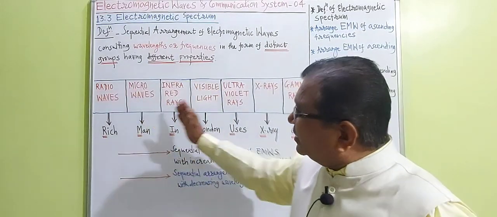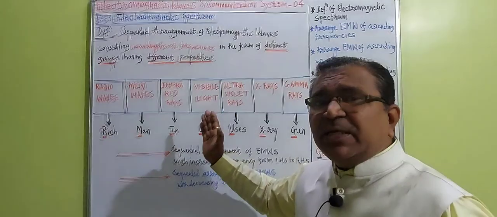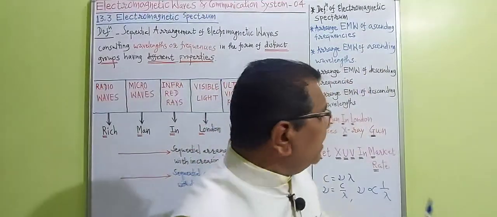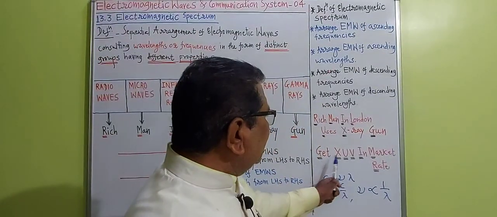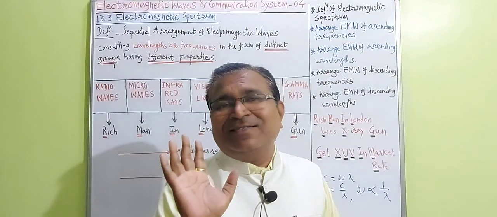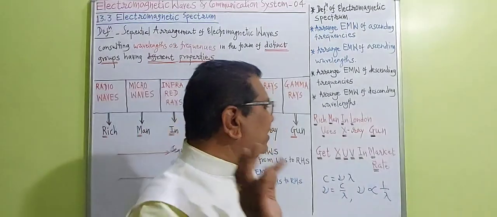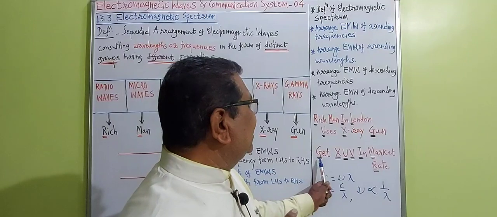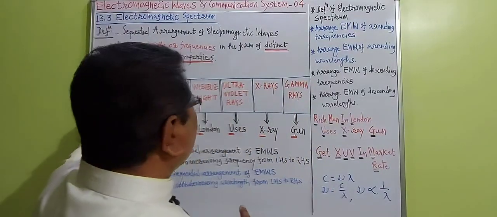So we can also arrange the electromagnetic waves in a different form by making use of this sentence: Get XUV. XUV is the name of a car. Get XUV in market rate. G, gamma rays. Write down gamma rays here.